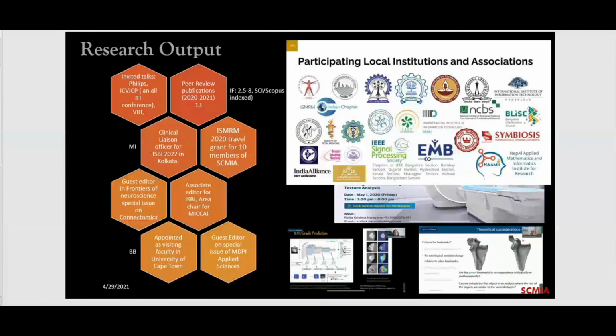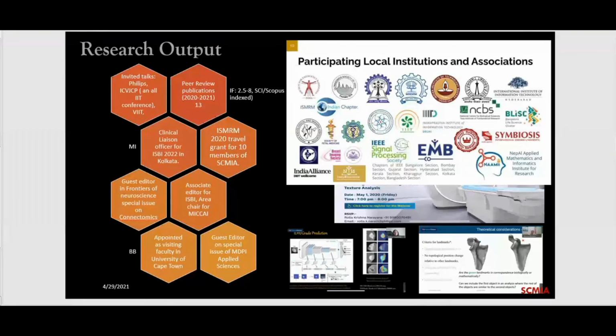That's fine. So in terms of research output, we have been very well connected to Philips. Philips invites us to give talks many times, and we give talks in IIT conferences. I'm also working as a clinical liaison officer for ISBI. ISBI is an IEEE medical imaging conference, which is held every year somewhere in the world. So in 2022, it is going to be held in Kolkata, and I'm the clinical liaison officer.